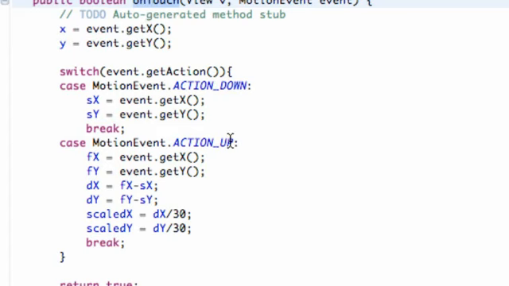So once we release, we can set those values back to 0, and nothing's touching the surface. X equals Y equals 0.